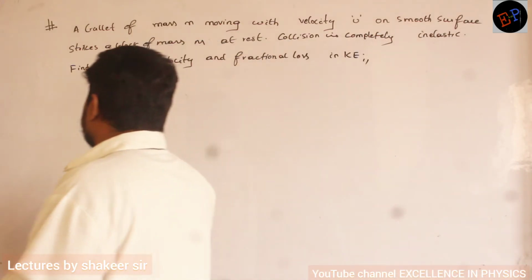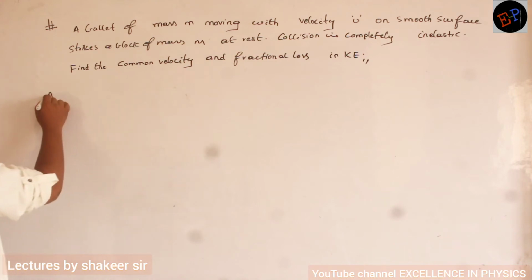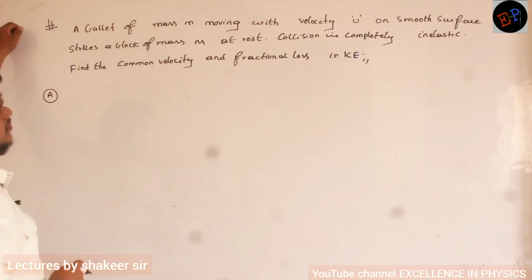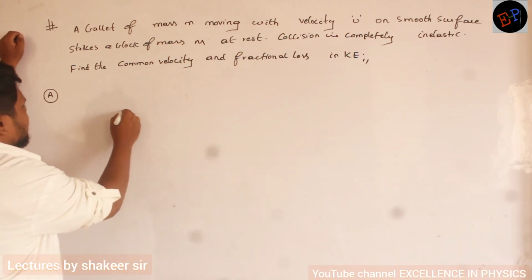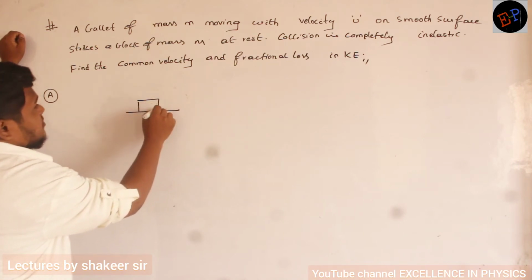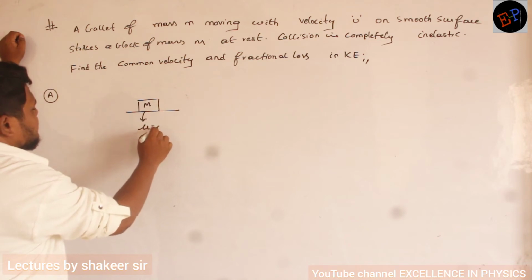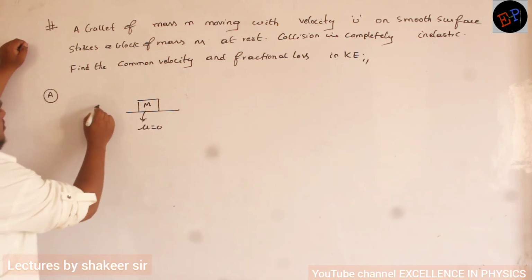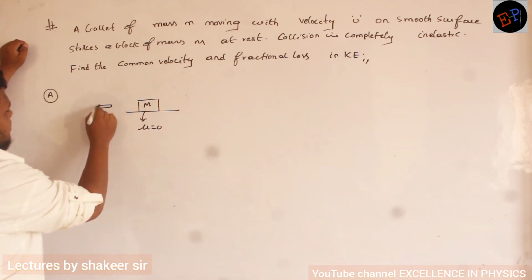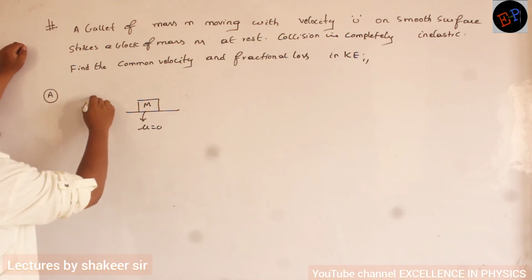The question: a bullet of mass m moving with a velocity u, clear? So consider here there is a block of mass M present on a frictionless surface. So from here this is a bullet. What is the mass of the bullet?